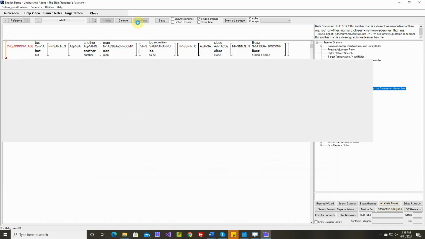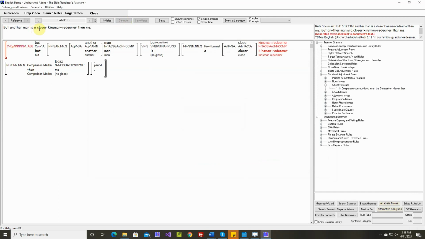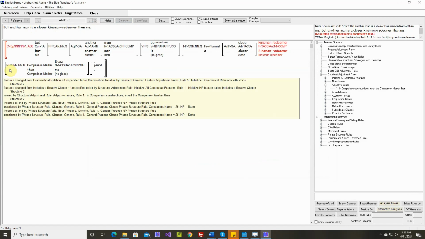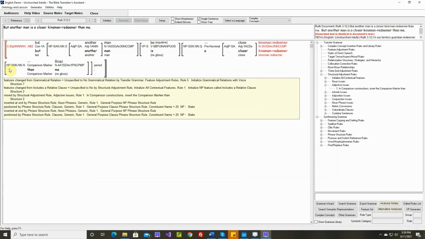Let's go ahead and try this. Make sure this works fine. But another man is a closer kinsman redeemer than me. So this has been moved out. You'll see here it's positioned after the head noun, kinsman redeemer, but it says inserted at end by phrase structure rule. That's never good. We should specify this noun phrase in our phrase structure rule for noun phrases.